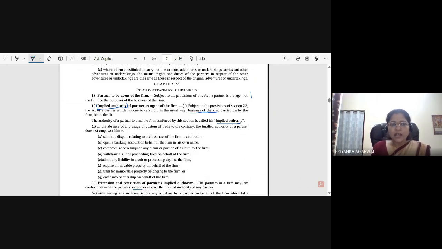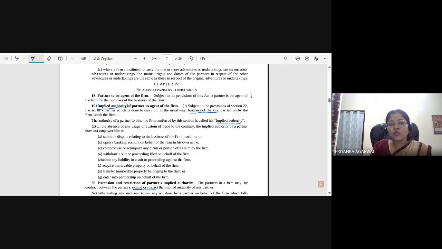When we read about condition and warranty, we discussed implied and expressed terms there. Those are inherent, so it is not required to be expressed. Even if it is not expressed, these are the inherent authority of the partner as agent of the firm. If they are into a trading business, buying stock and selling stock is an inherent authority of the partner, right? Borrowing money, giving stock on credit, or doing bank transactions, those are the inherent authority of the partner. That is what is mentioned: that which is done to carry on in the usual way the business of the kind.